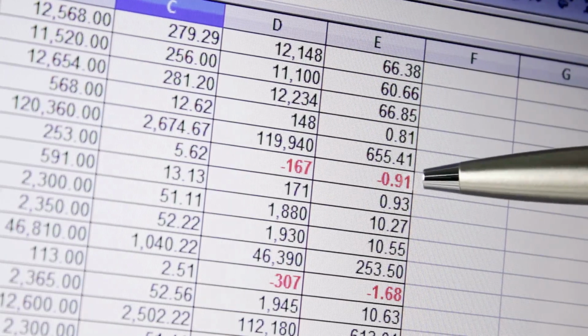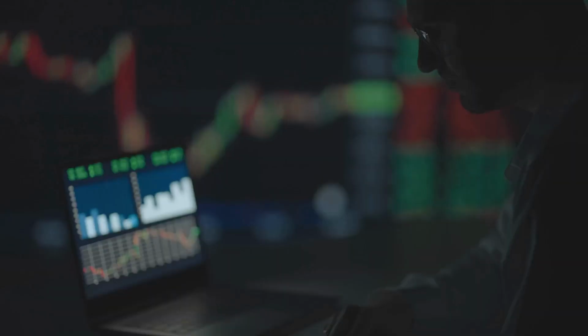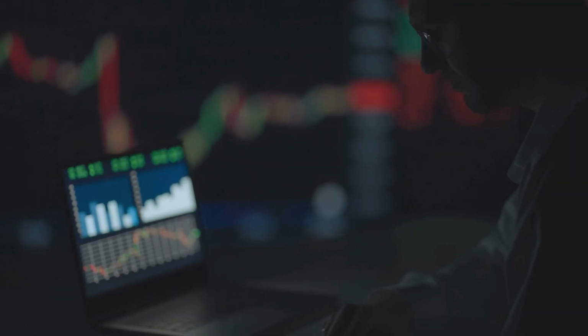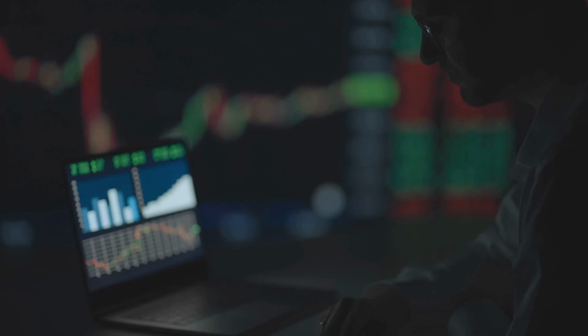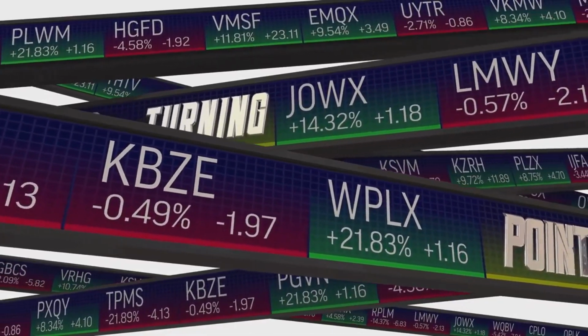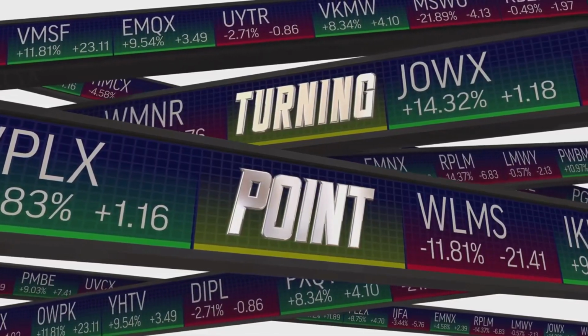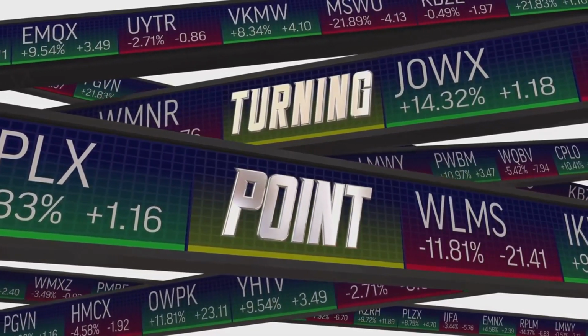Of course, fundamental analysis has its limitations. First, it's time-consuming. It requires detailed research and data analysis. Second, forecasting errors. Future performance is unpredictable, even with detailed models. Third, market sentiment ignored. This method does not account for short-term price movements driven by market psychology or speculation.